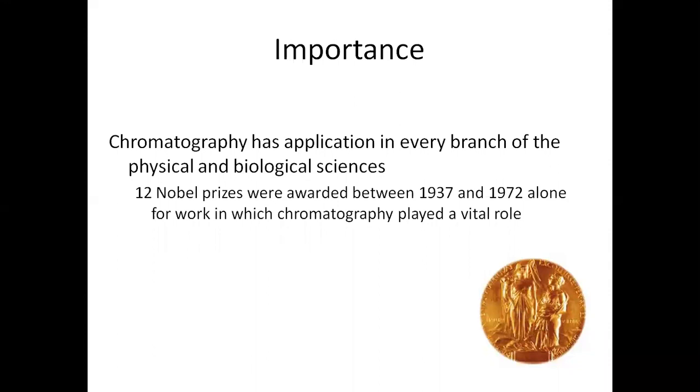Many works which were based on chromatography, or in which chromatography played a very important and vital role, have received about 12 Nobel Prizes between 1937 and 1972, which tells that this subject is very innovative as well as a very important and applicative science, which is just exemplified.